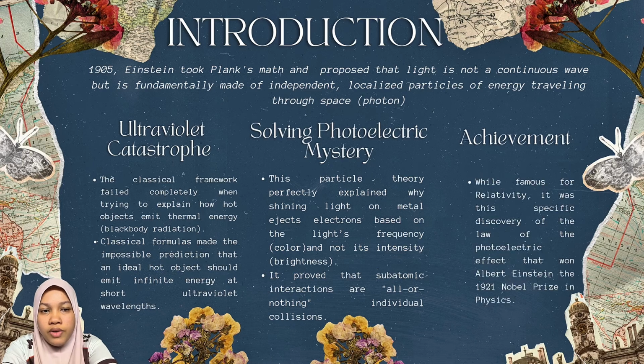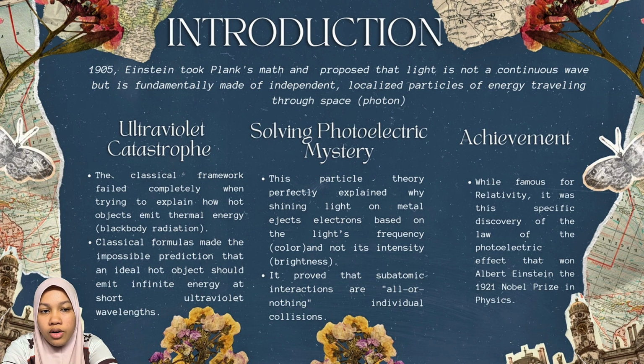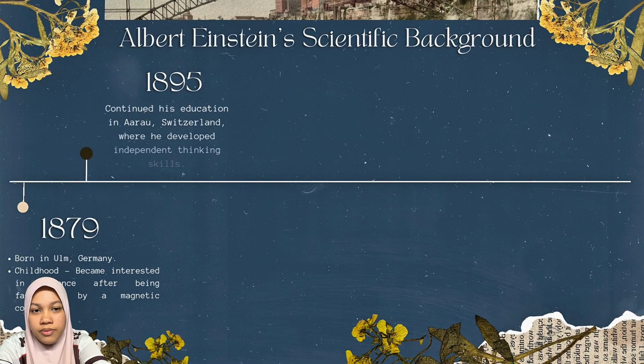Achievement. While famous for relativity, it was the specific discovery of the law of the photoelectric effect that won Albert Einstein the 1921 Nobel Prize in Physics. Albert Einstein's scientific background.